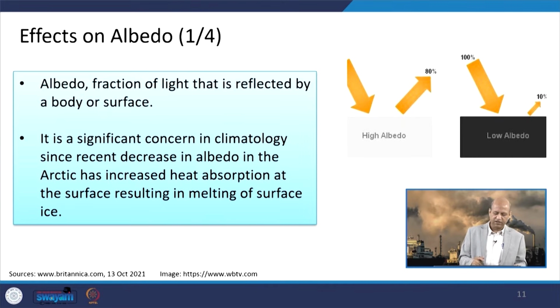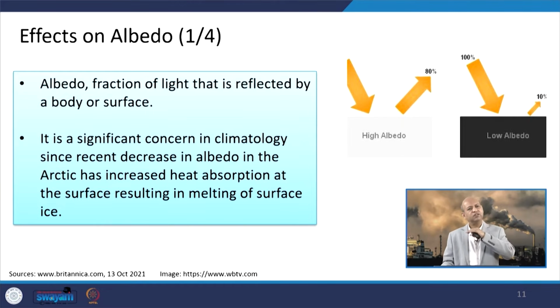So, basically when the albedo is decreased, then absorption of sunlight increases, and temperature increases. One negative impact is related to Arctic ice, because of pollution its albedo is reduced, meaning the reflectivity is reduced and heat is being absorbed.